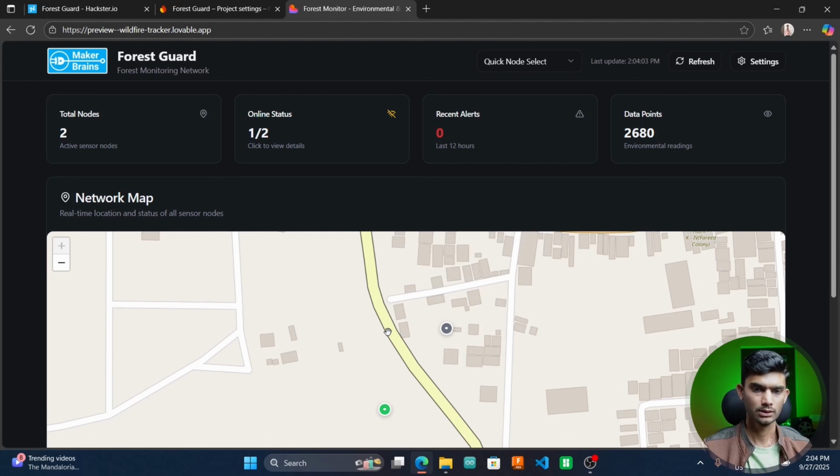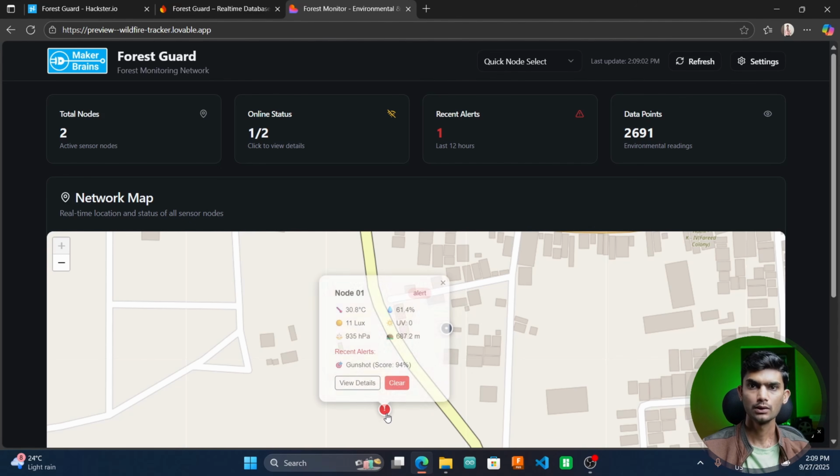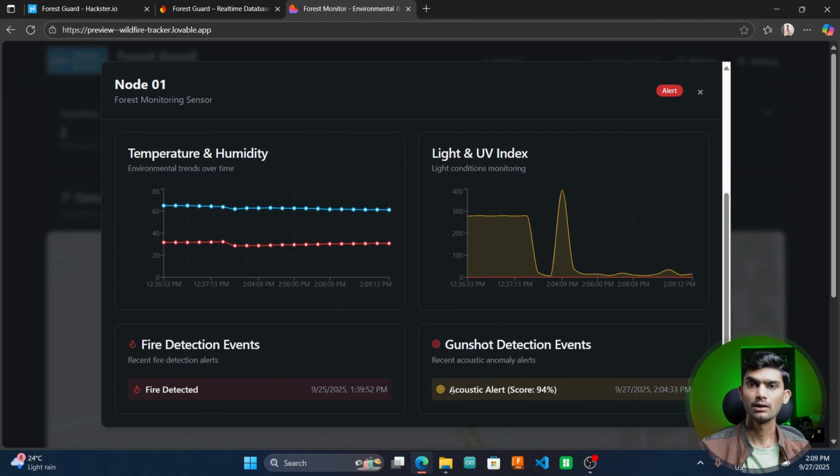I'll try to create a fake event, which is the same gunshot event. And as you can see, it started red. Here my node has detected the gunshot. The event is then triggered on the gateway, so it started beeping, and the same event is replicated on our dashboard. If you see our dashboard, on the node, you can see there is a gunshot event with 94% accuracy, and if I go to view details, it has logged the gunshot event with the time and the date. So this is how the events get logged in our database.